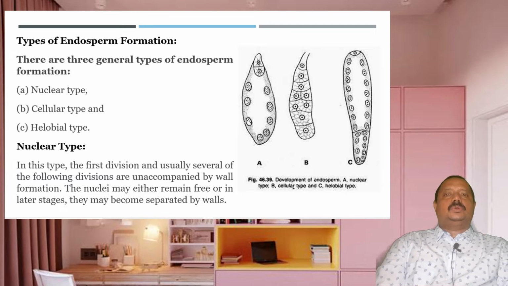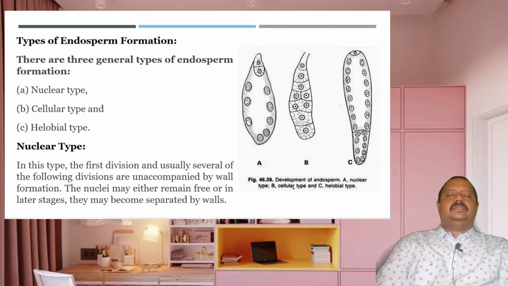The first one is the nuclear type. In the nuclear type, the first division and usually several of the following divisions are unaccompanied by wall formation. That means numerous nuclei are formed without the separating walls. That means it appears as a multi-nucleate condition.